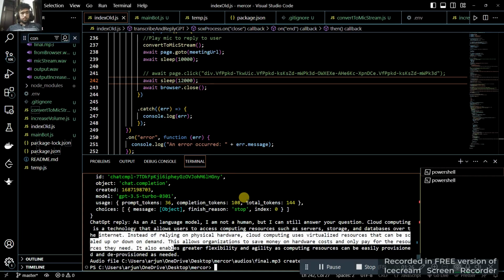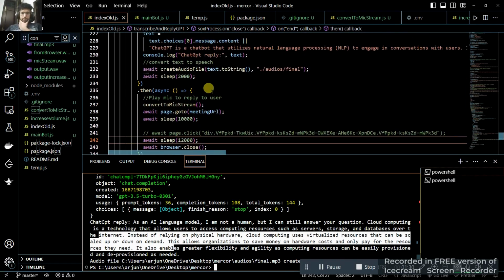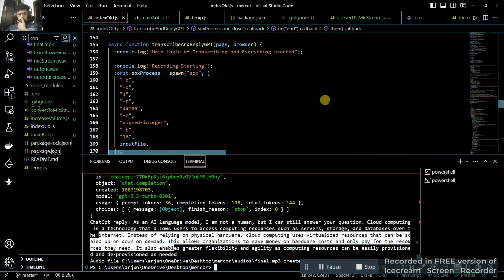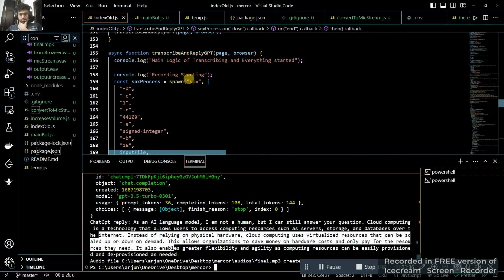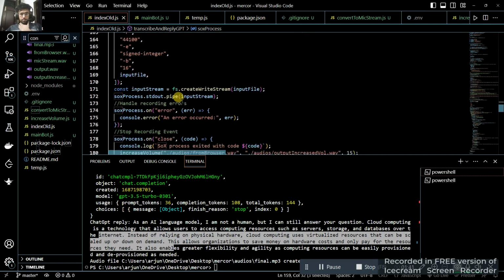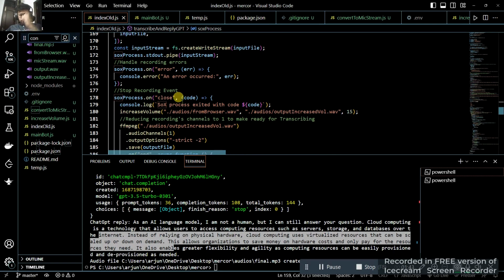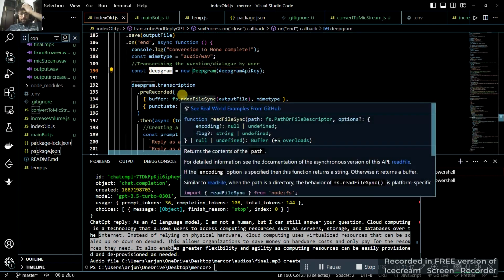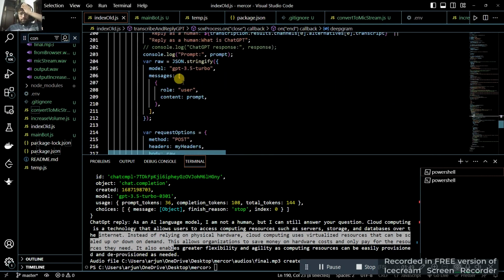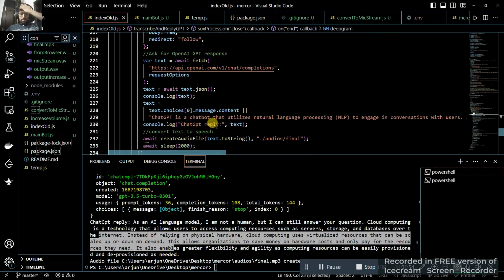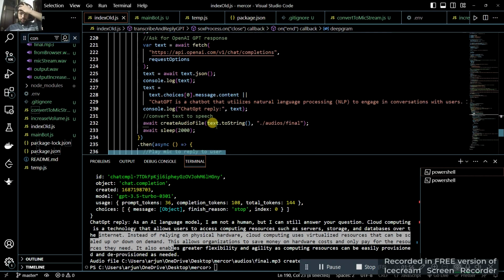We got a response from ChatGPT, and this basically explained the procedure. So let's go over the procedure first. As I talked about, I've used SoX to capture the audio of the tab, then we used Deepgram to transcribe it, and then GPT-3.5 Turbo as the model to generate the response.